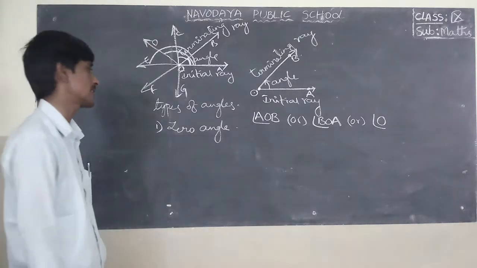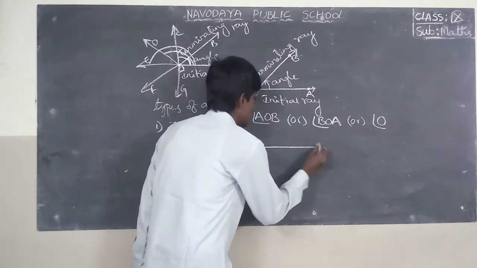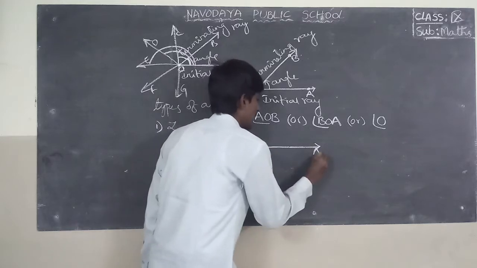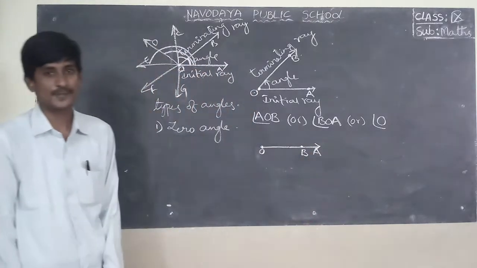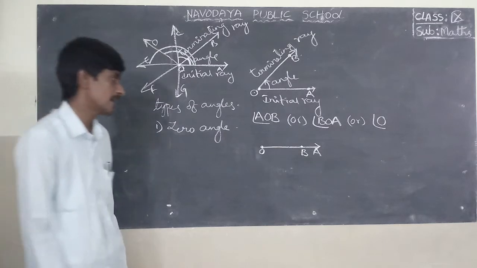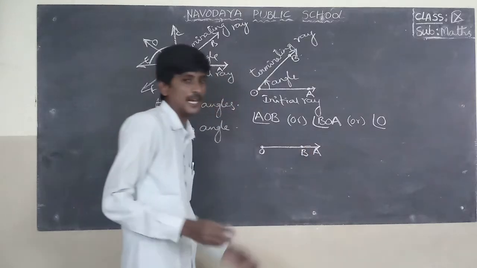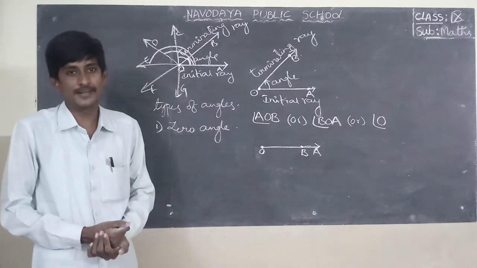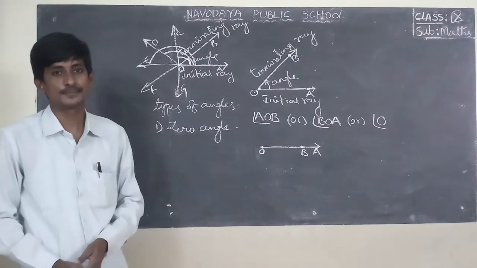It means the initial ray OA and the terminating ray coincide. When the initial ray and terminating ray both coincide, then no angle is formed. So that is zero angle.